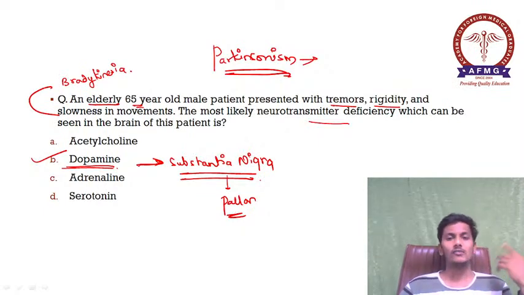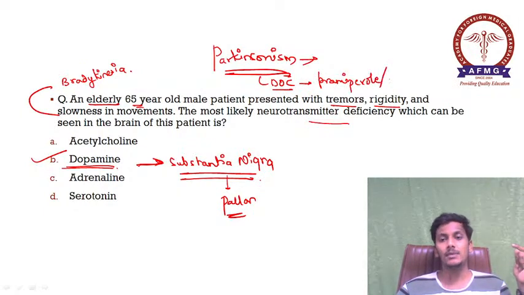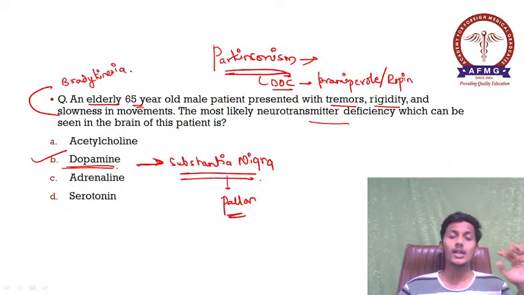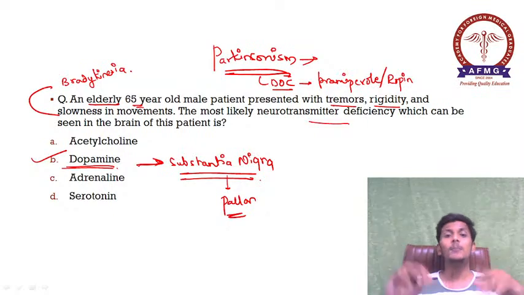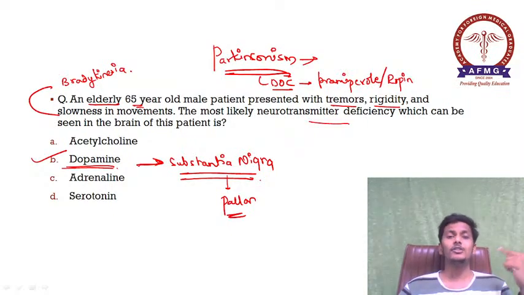One more question from pharmacology that you need to remember for Parkinsonism is the drug of choice, which is pramipexole and ropinirole. We tend to make a mistake over here. Please remember guys, it is not the levodopa-carbidopa combination. Levodopa-carbidopa is the most effective drug therapy available for Parkinsonism, but it is not the drug of choice.